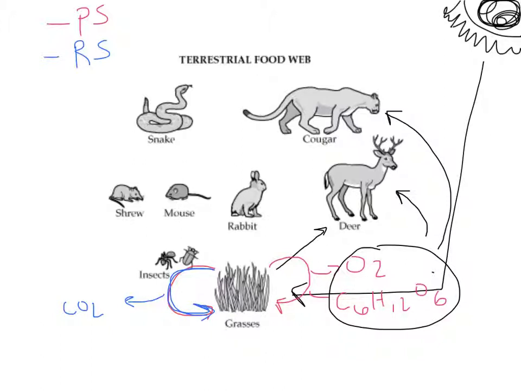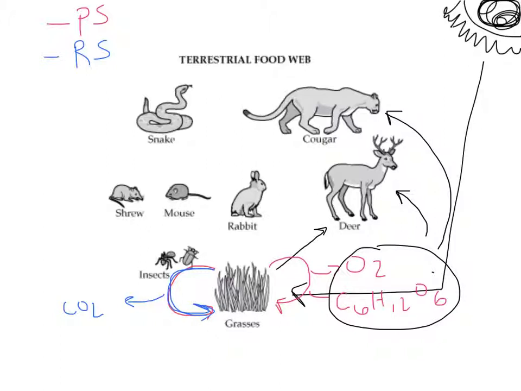So when you look at it, plants can complete this entire cycle by themselves. Plants are almost completely 100% independent. They can create their own food through photosynthesis, and they can break their own food down through cellular respiration. However, plants can do photosynthesis at a higher rate when there's more CO2 available.